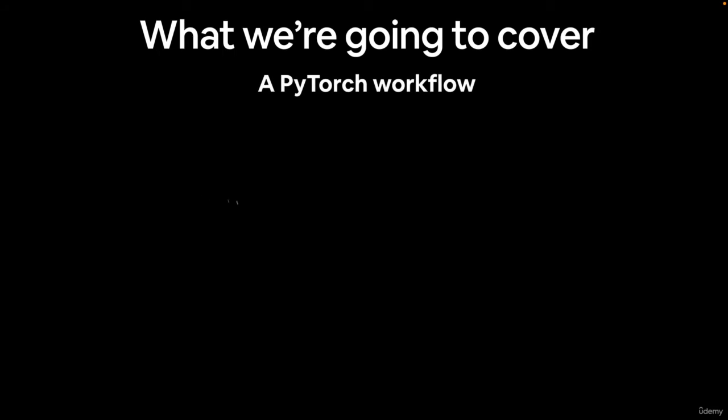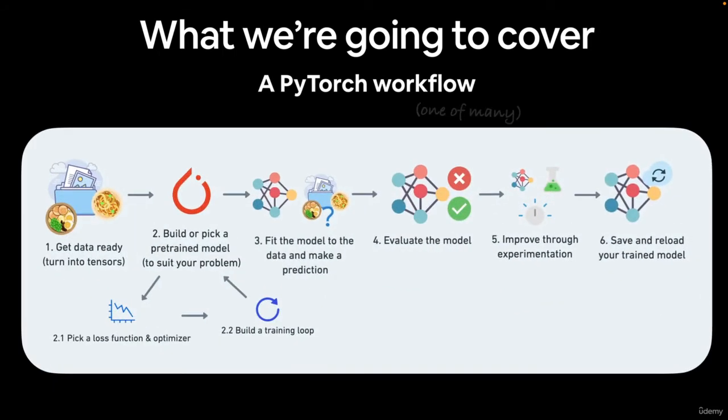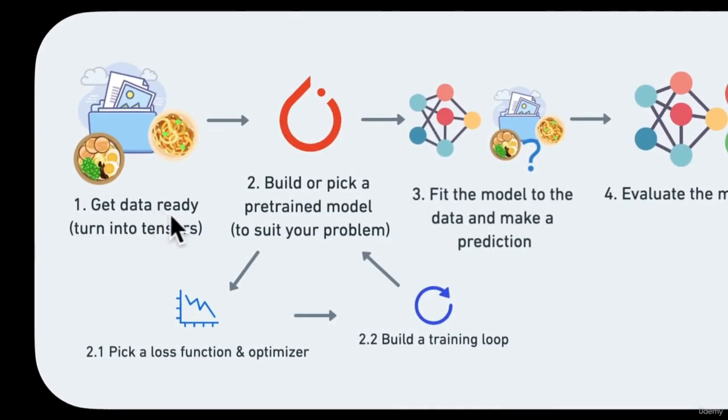And finally, we've got a workflow here, which, ta-da! We have a PyTorch workflow, which is one of many. We're going to use this throughout the entire course. Step 1, we're going to get our data ready. Step 2, we're going to build or pick a pre-trained model to suit whatever problem we're working on. Step 2.1, pick a loss function and optimizer. Don't worry about what they are, we're going to cover them soon. Step 2.2, build a training loop.